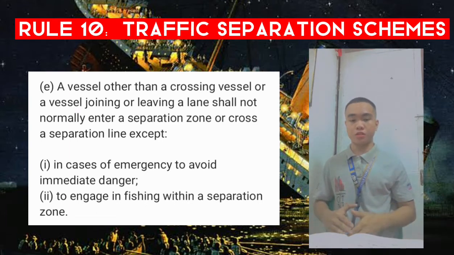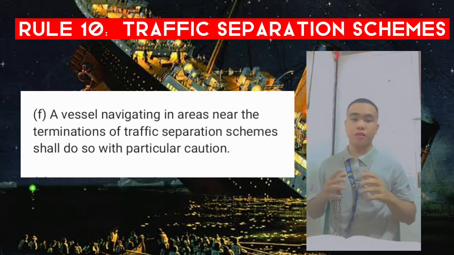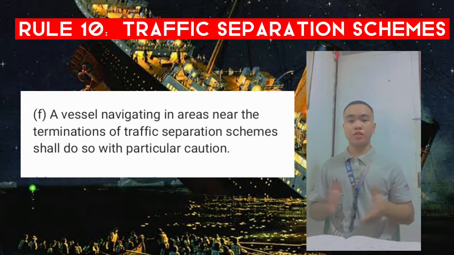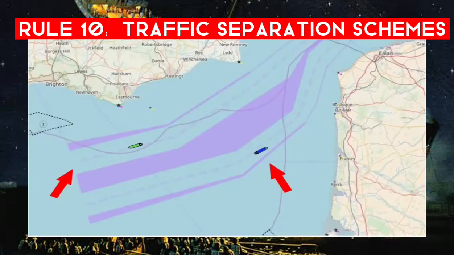F. A vessel navigating in areas near the terminations of traffic separation schemes shall do so with particular caution. Let's watch a couple of examples. And of course here we're talking about the area where the green vessel is heading. Vessels are coming in and out of the traffic separation scheme. It's going to be busy. You need to navigate with particular caution.